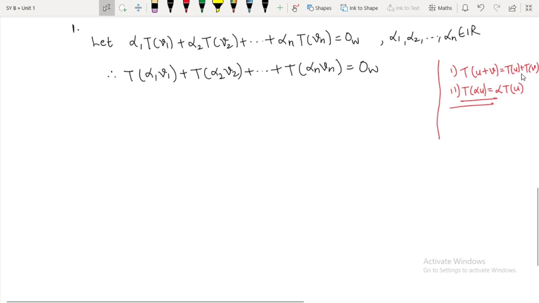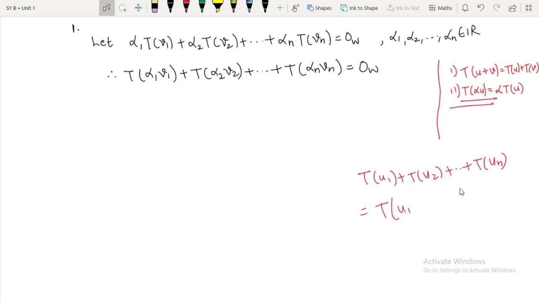It is true for any finite number of elements. Means here, if there is T of u1 plus T of u2 plus so on plus T of un, then also we can write this as T of u1 plus u2 plus so on up to un. This is the meaning.